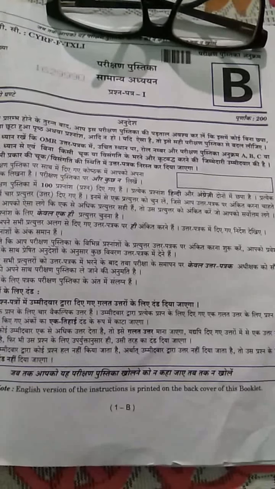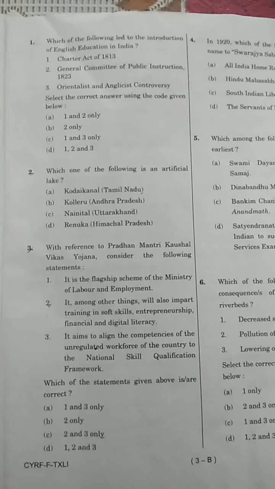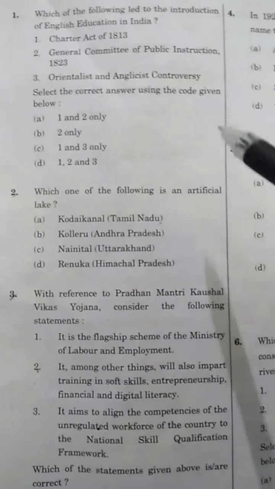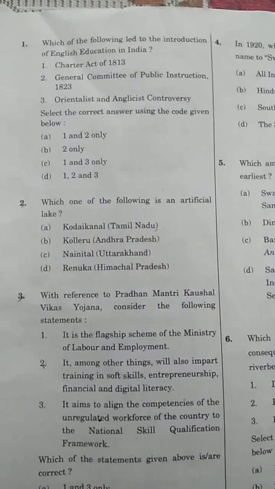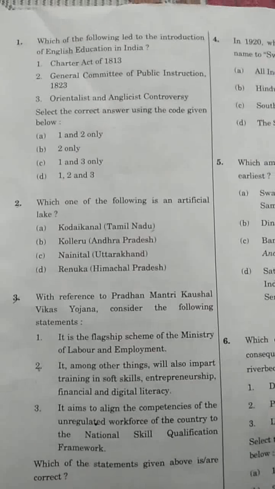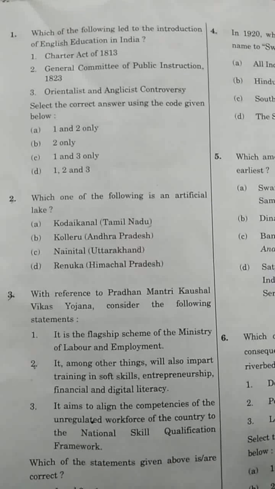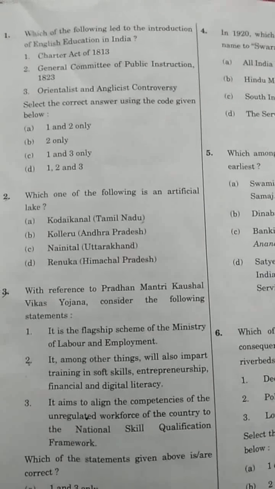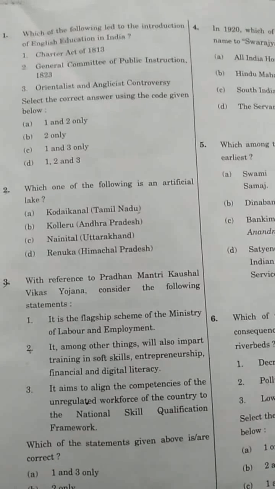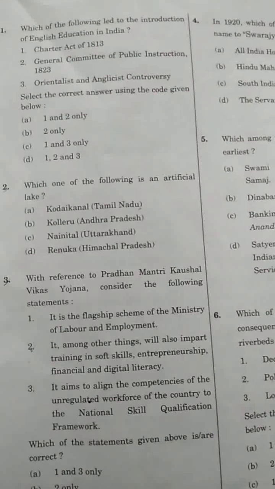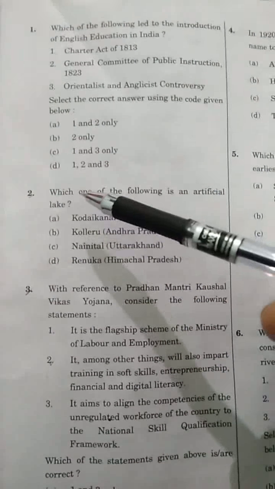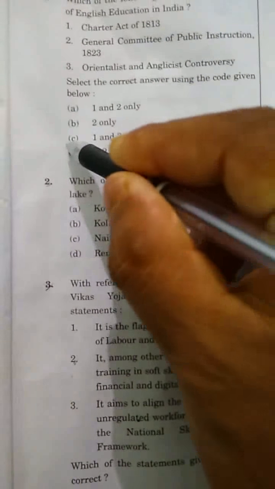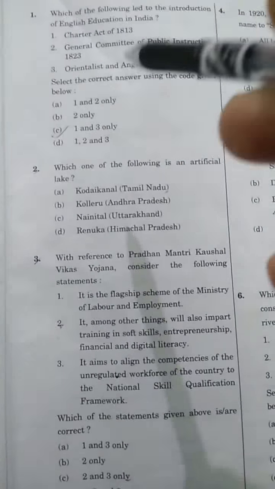So guys, have a look inside the questions. The first question is, which of the following led to the introduction of English education in India? The options are Charter Act of 1813, Central Committee of Public Administration 1823, Orientalist and Anglicist controversy. Select the correct answer from the code given below, A, B, C, D. The correct answer is C. So this is the answer to question 1.